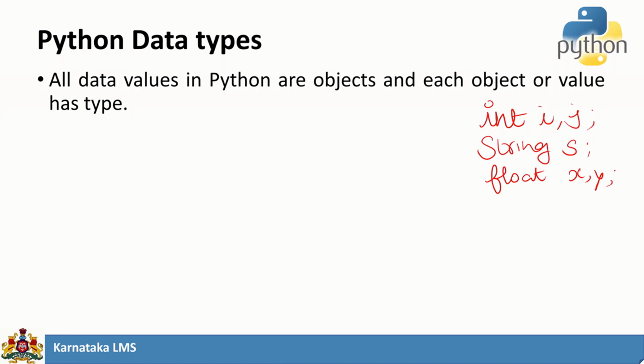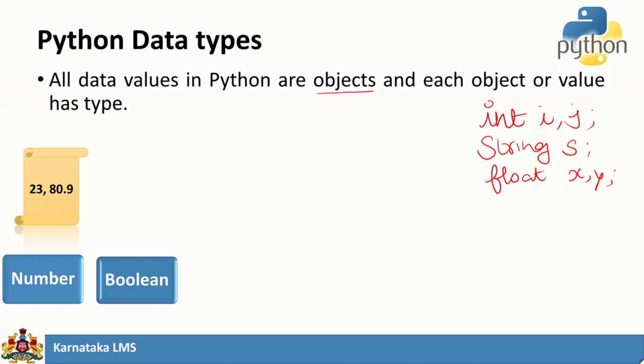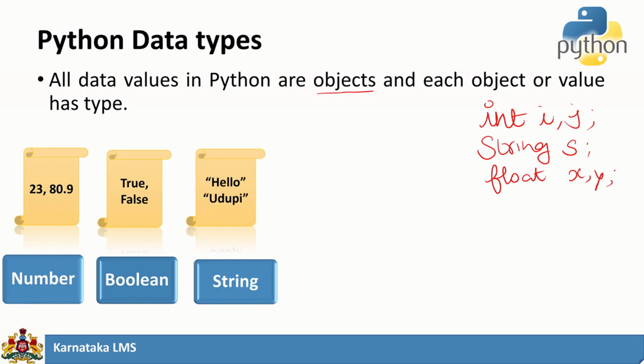Now, Python values are treated as objects and each object or value has a type. In Python, even a function is treated as an object. Here we have different categories of data types. For example, number means it can be an integer or a floating point. Boolean can take two values, either true or false. String can be represented within single quotes, double quotes, or triple quotes.